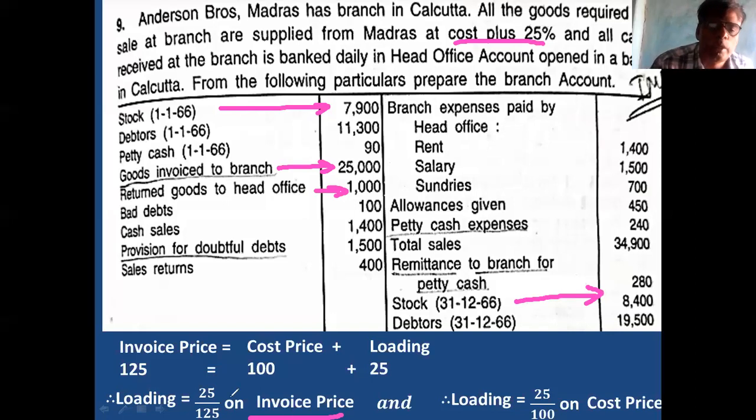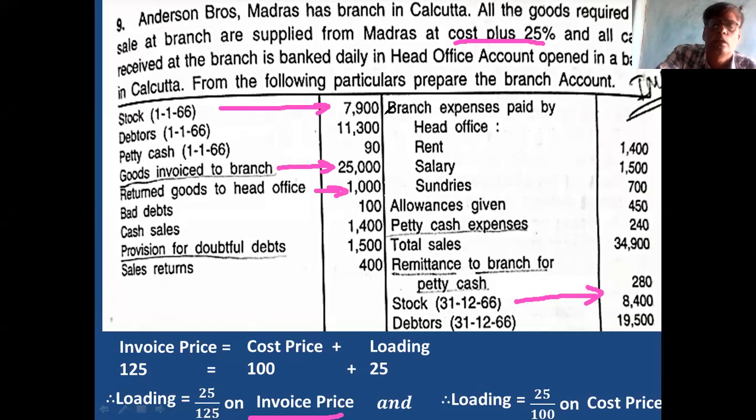On this you take 1/5. 7,900 into 1/5 is 1,580.